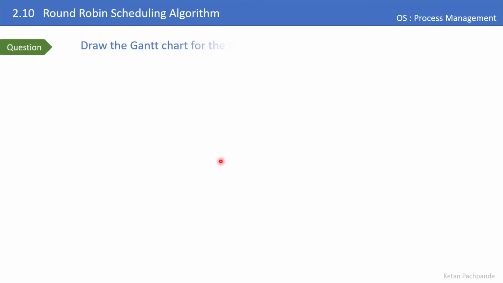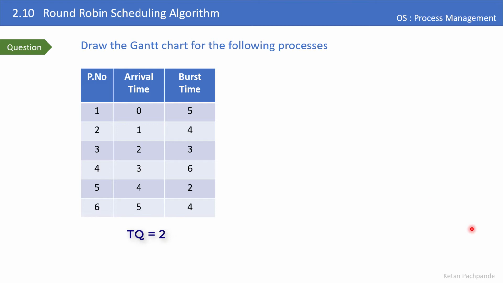Let me explain this round robin algorithm with the help of this question. I have taken here 6 processes which are arriving at different times, and these are the burst times of these processes. Let me assume that the time quantum given for this example is 2 time units. So for any process, the maximum time that can be allocated by the OS in the CPU is 2 time units, after which it will get preempted. So let's try to draw the Gantt chart for this numerical.